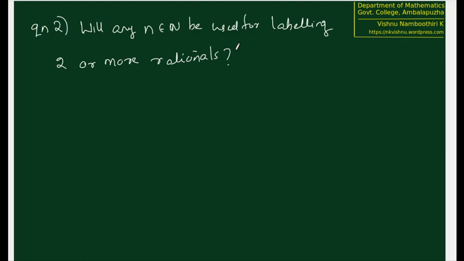So if we use this 10,000 for labeling P by Q, then for labeling the next number R by S, which has more size, we will be using 10,001 or more. This can be seen the following way.